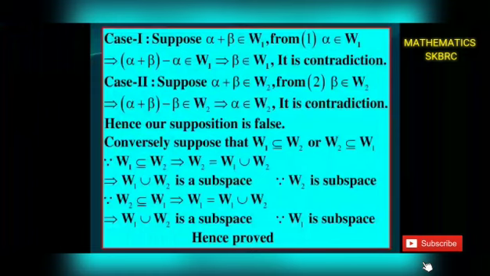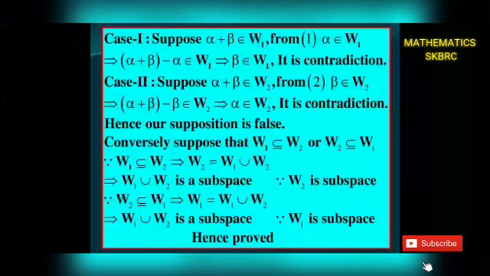Case 2. Suppose alpha plus beta belongs to W2. From 2, beta belongs to W2. That gives W2 is a subspace. Alpha plus beta minus beta belongs to W2 gives alpha belongs to W2. It is a contradiction to equation 1.